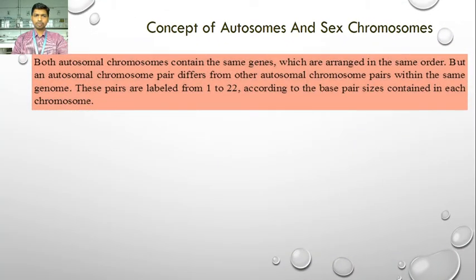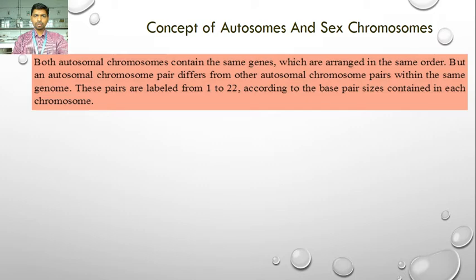Both autosomal chromosomes contain the same genes, which are arranged in the same order. If you see any homologous pair of chromosomes, this pair contains the same genes arranged in the same order. But an autosomal chromosome pair differs from other autosomal chromosome pairs within the same genome. These pairs are labeled from 1 to 22 because there are 44 chromosomes in the human being, which form 22 homologous pairs.